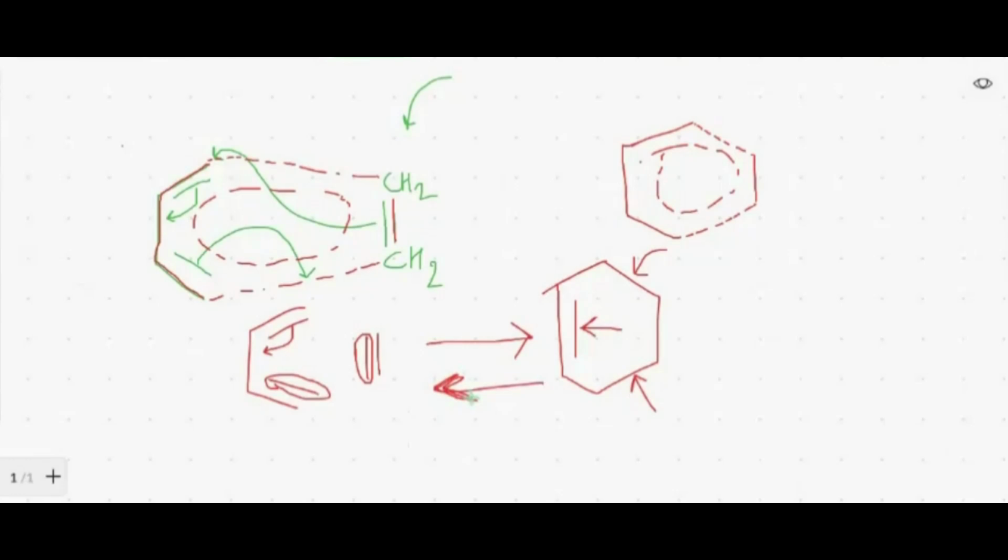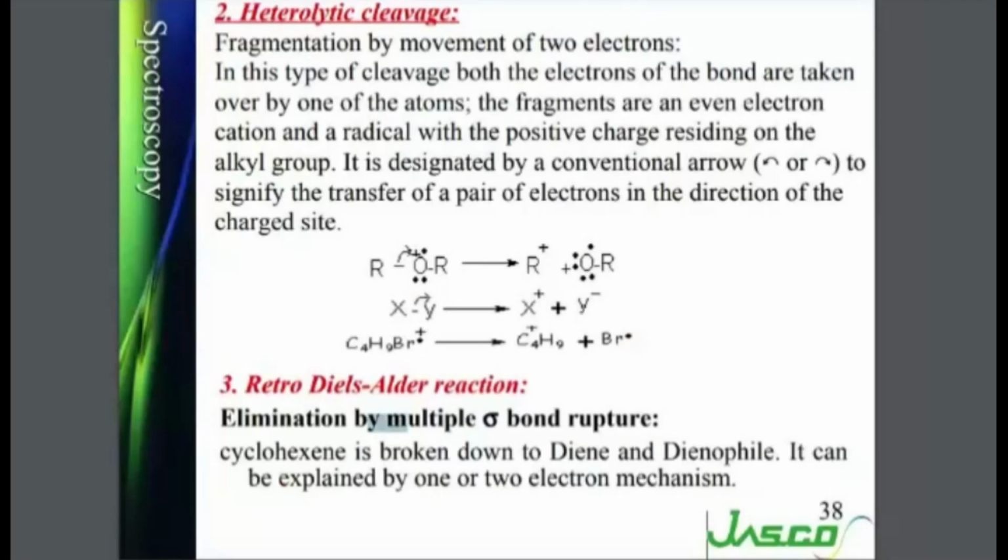So in that, what will happen? Two of the sigma bonds will give you two pi bonds by shifting, and there is shifting of one pi bond. We will start with one structure and we will end up with two structures. This is elimination by multiple sigma bond rupture. We have seen that sigma bonds are shifted to form pi bonds. So cyclohexene is broken down to a diene and a dienophile.